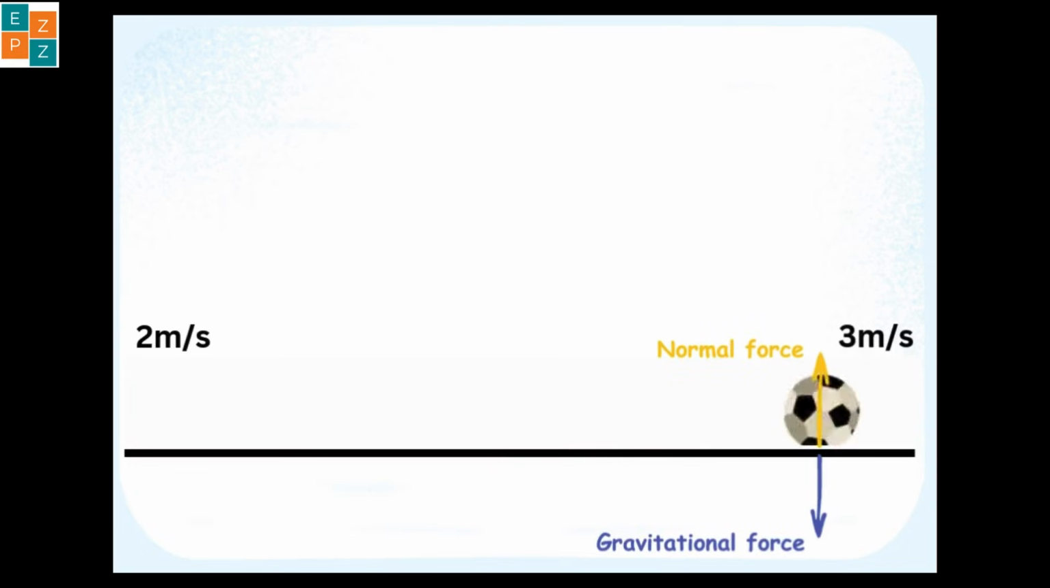Now, suppose the ball is moving at 2 meters per second and there is an external force applied from the left. What will happen? The ball will accelerate. Its velocity will change. Let's say the velocity changes to 3 meters per second after the external force is applied. After that, the ball will continue to move at 3 meters per second unless acted upon by another external force.